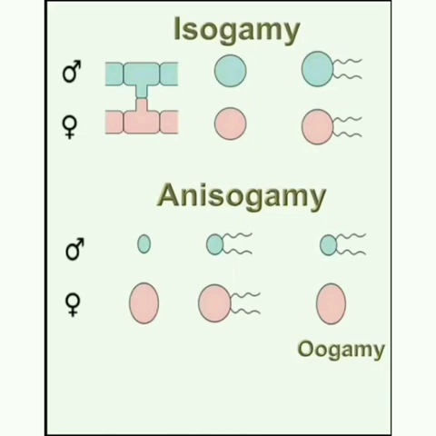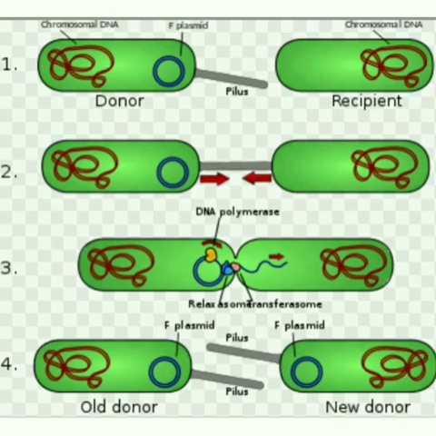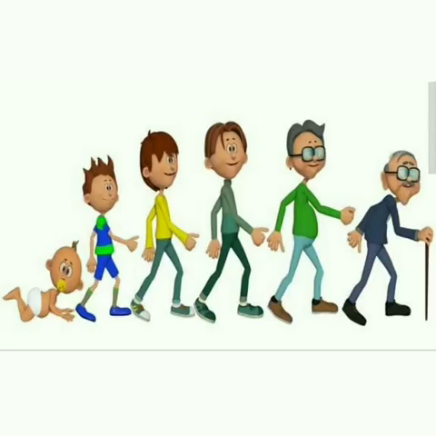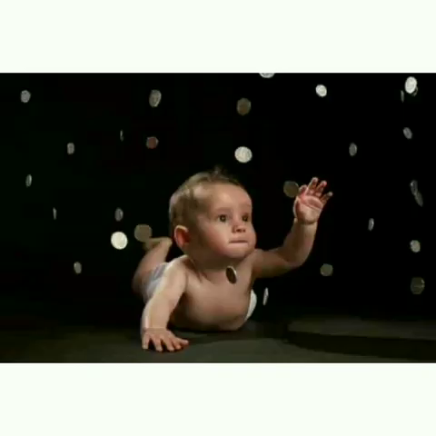The other type of sexual reproduction is conjugation. What is conjugation? It is the temporary union of two individuals of the same species. Conjugation is found in the exchange of genetic material in bacteria. Next, we move on to the phases of the life cycle of an organism. Organisms have three phases: juvenile phase, reproductive phase, and senescent phase.